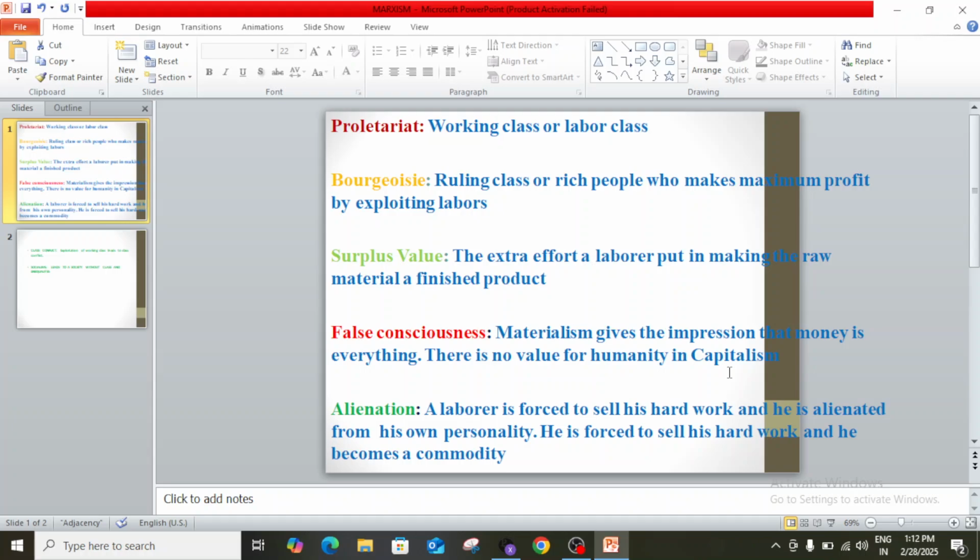The main essence of Marxism is this sudden revolt of the working class against the ruling people, and Karl Marx expects that this will create a classless society, and in this society there won't be any inequalities. This is the main concept of Marxism.